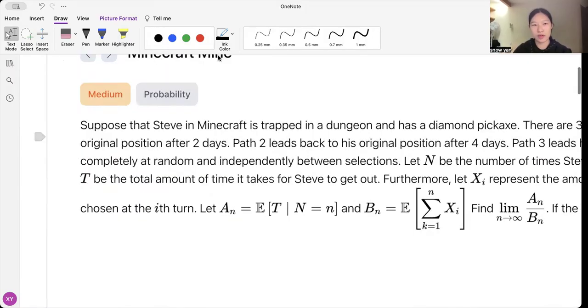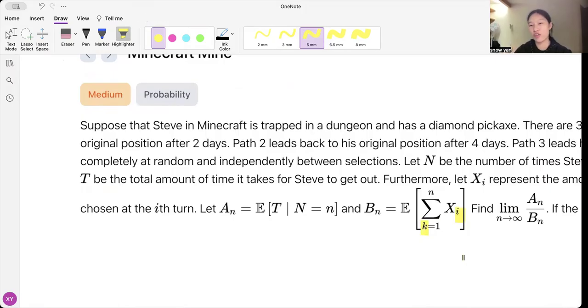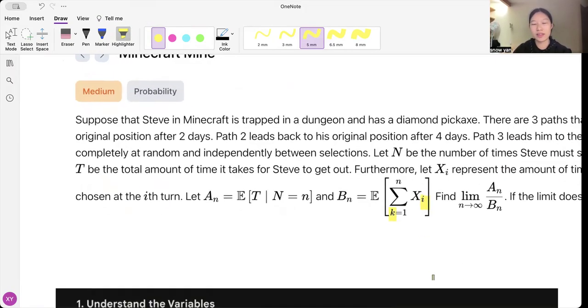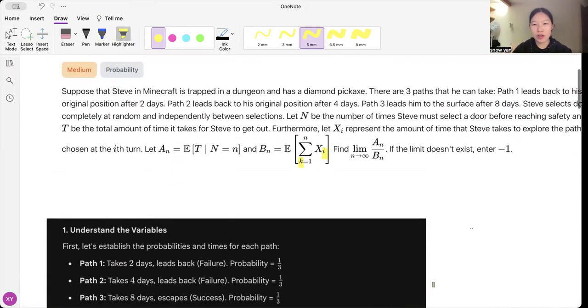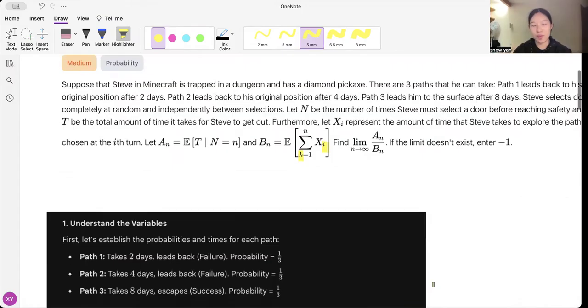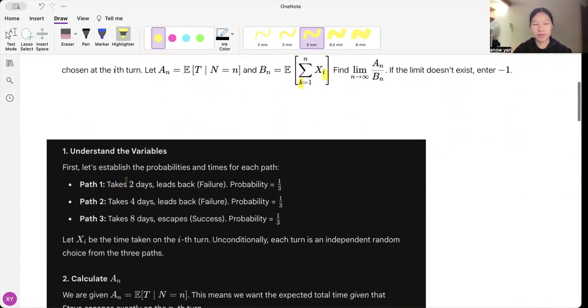Okay, so just a slight correction. The problem was not very correct here. The index in the sum should have been either i or k, and these should have been the same, but essentially we still get what it means. So how we're going to approach this question is to break down what's being said.